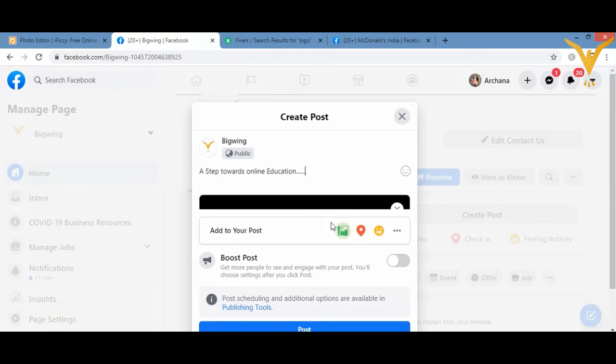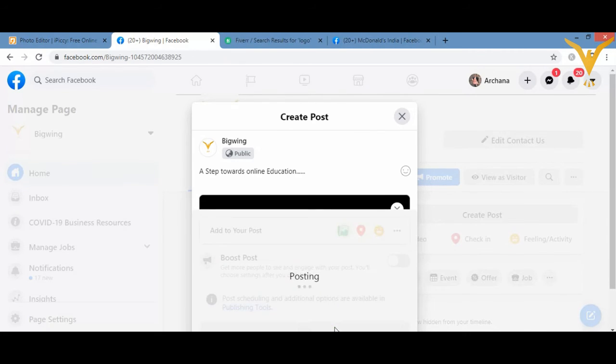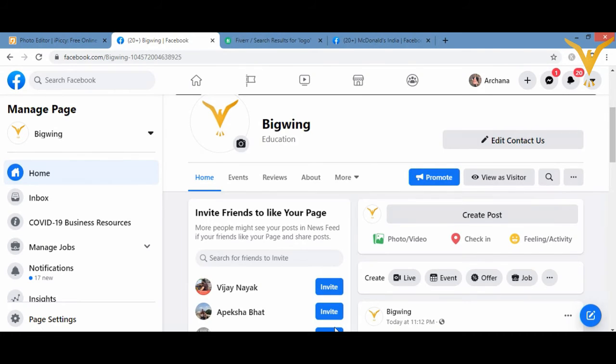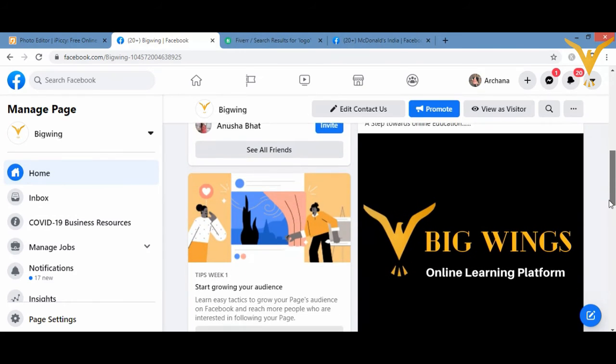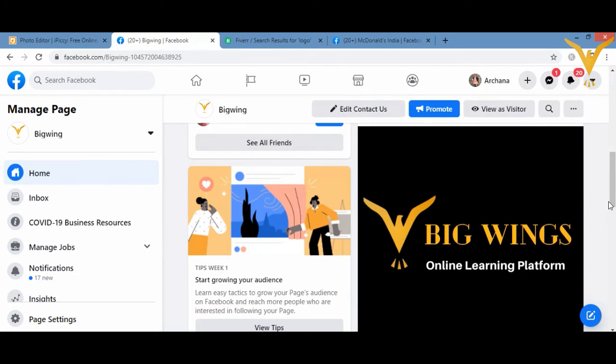If I want to share the location, I want to check in somewhere, then I can do it through here. If I want to share my feeling, the activity I'm doing, I can do it through here. And the next step is to just click on post, and it would be posted. So it depends on you guys how you want to add your first post, and it is very much easy. See, can you see here? A step towards online education, Big Wings online learning platform. Okay, so in this way, it's your turn, guys, to create your post, and it is very much easy.